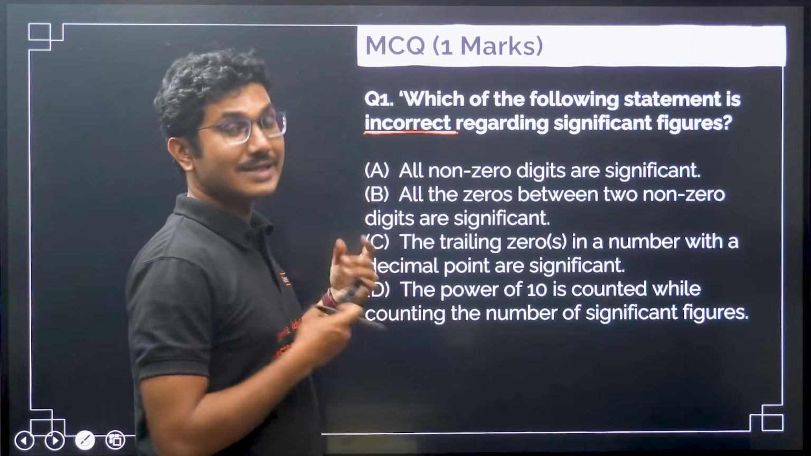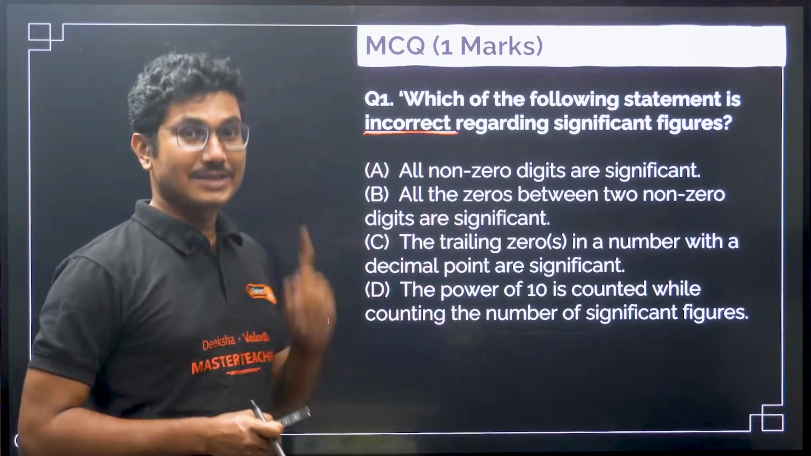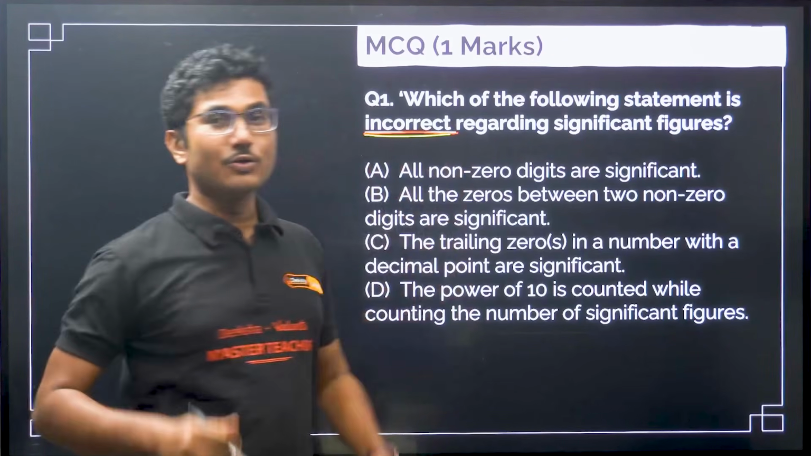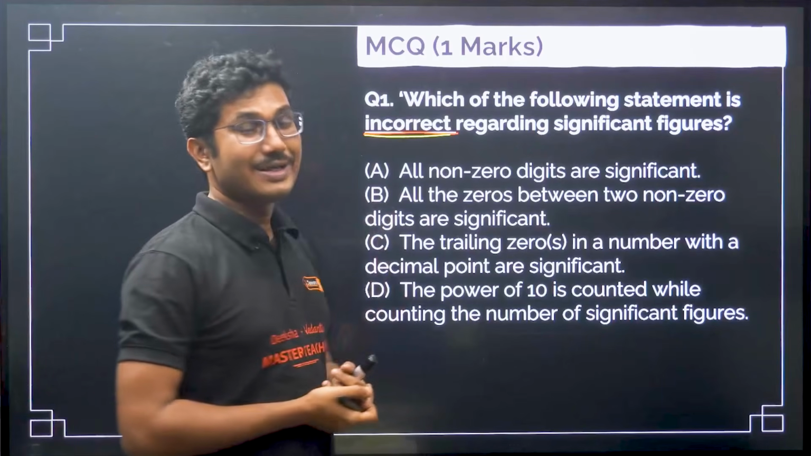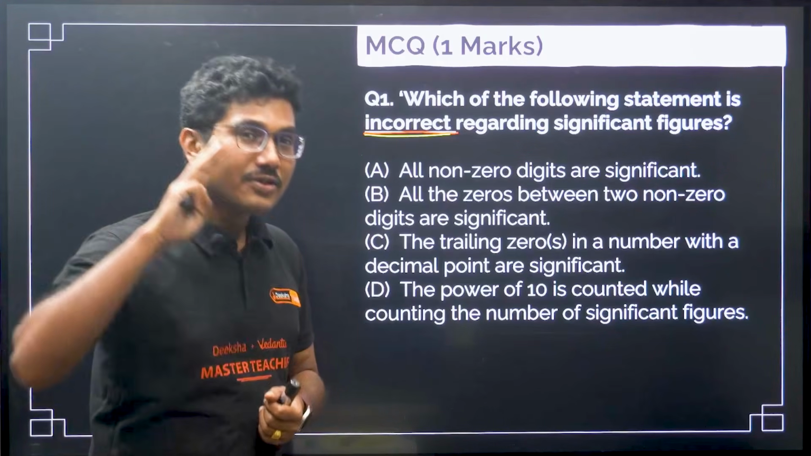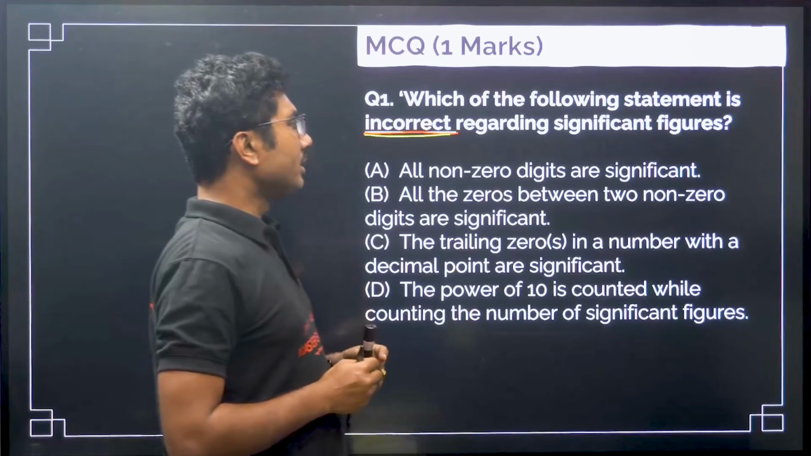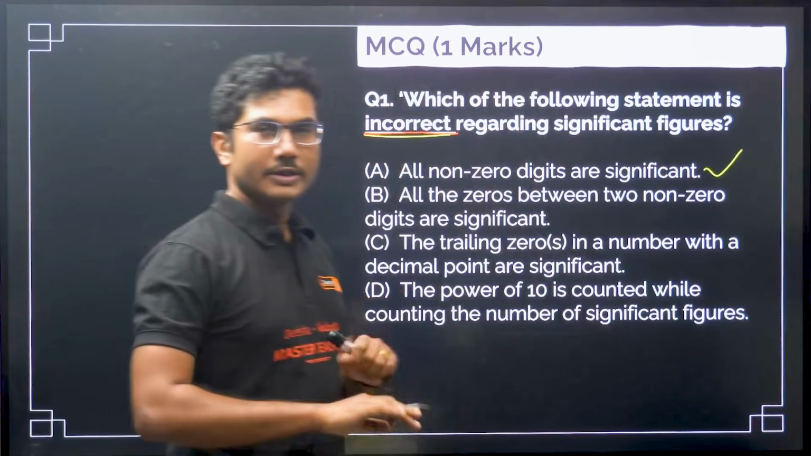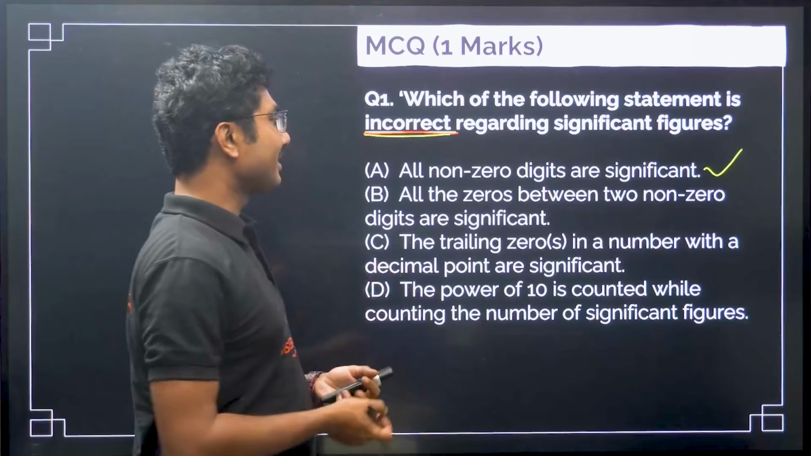So before answering the question, read the question twice. That is my suggestion to you, and if it is incorrect or correct, underline that yourself so that you have a clear mind that okay, they ask about incorrect statement. That means 3 are correct, only 1 is incorrect. All non-zero digits are significant. Yes, this is a correct statement. All non-zero digits 1, 2, 3, 4, 5, 6, they are all significant. So this is a correct statement.